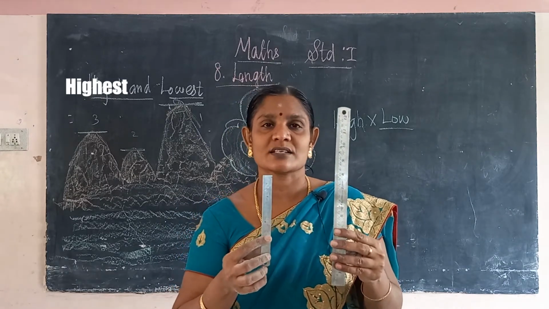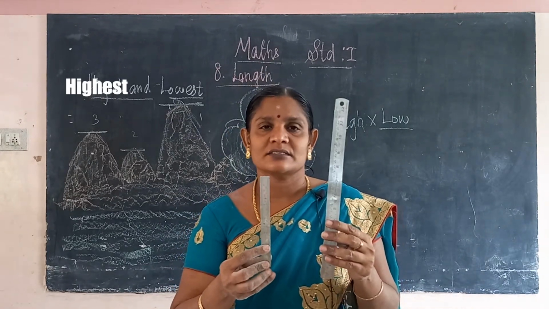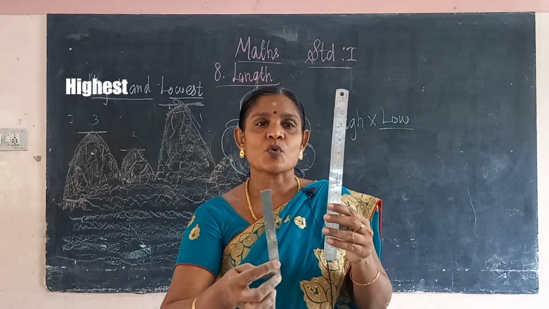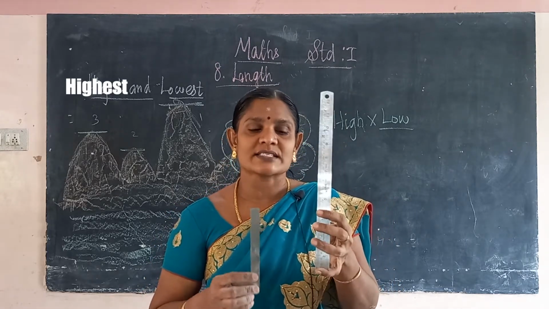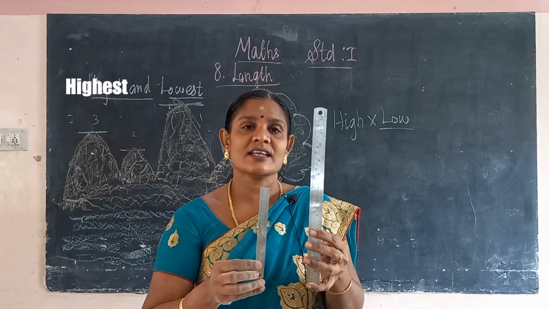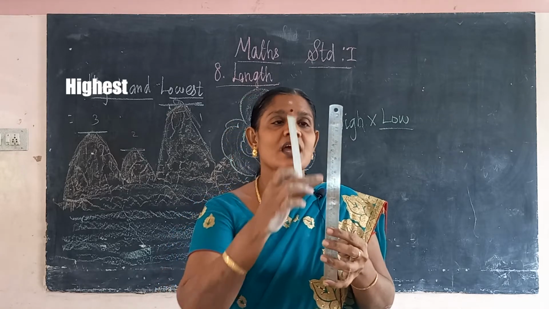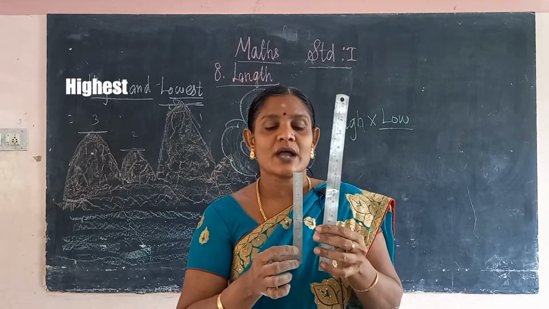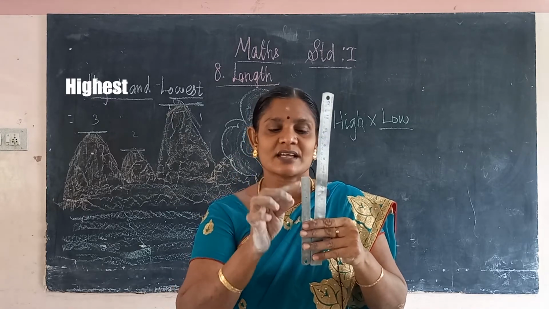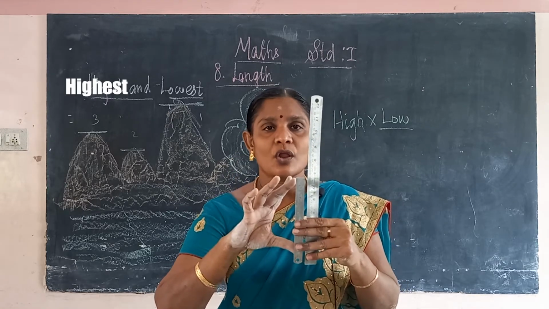What is this? This is a scale. Okay, you know the scale. This is the steel scale. This is the small scale. This scale is the long scale. Which is the highest scale? This is the highest scale. You compare these two. Which is the lowest? The small scale. This is the small scale, the lowest.